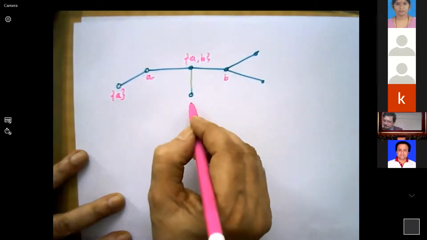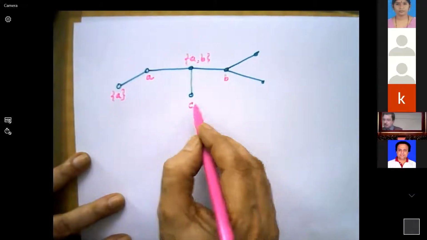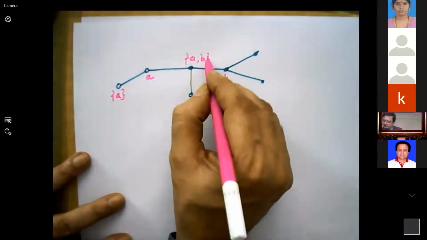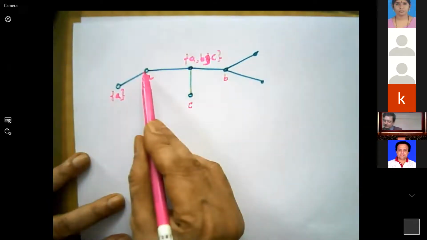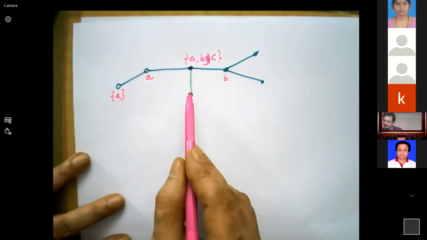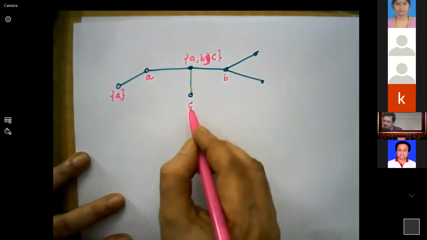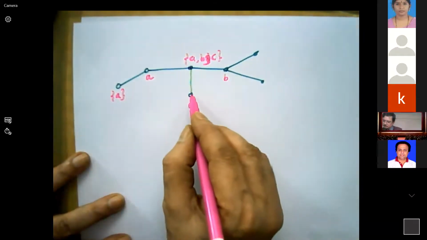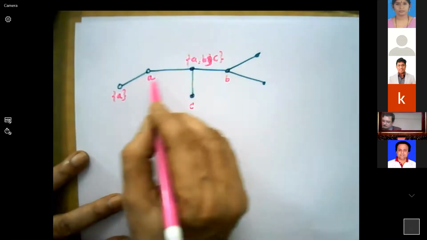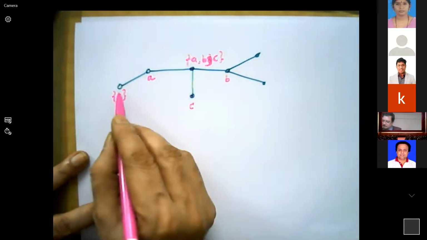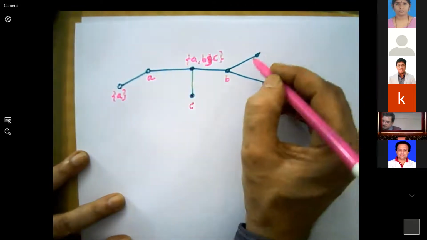To avoid that, I want domination there. So I'll keep one more machine here. So this machine is informed by A, B, and C now. A will monitor this place, B will monitor this place, C will also monitor this place. This place is monitored by C only.